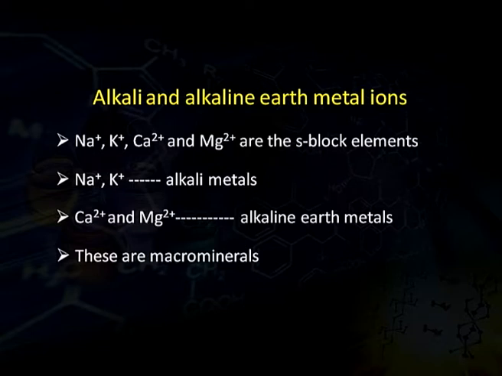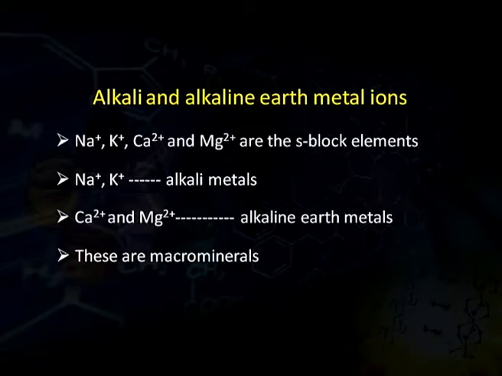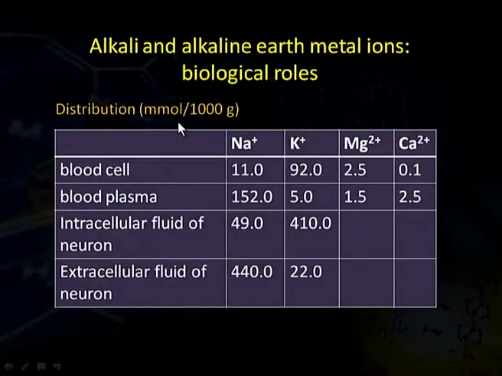These are macro minerals. Macro, as the name suggests, means in large amount, that is, these elements are required in larger amount in the body as compared to the trace elements. We will see the distribution of alkali and alkaline earth metals in the human body. Now we will look at the distribution of sodium, potassium, magnesium and calcium in the human body. This distribution is in millimole per 1000 gram.